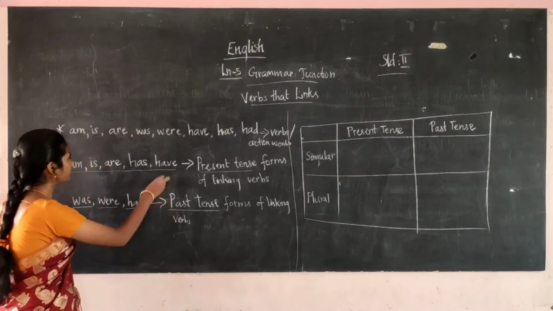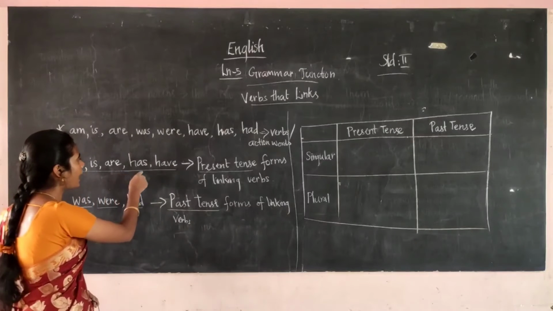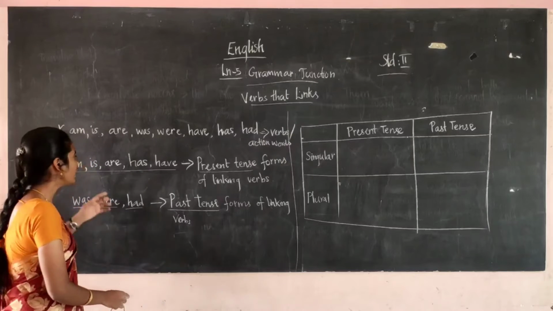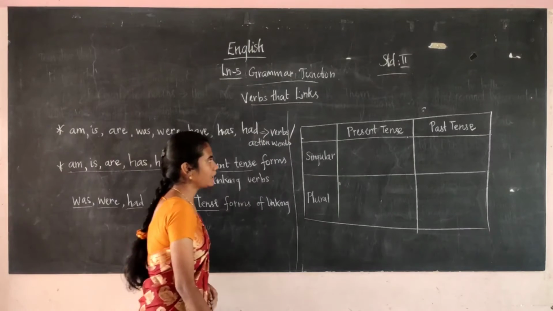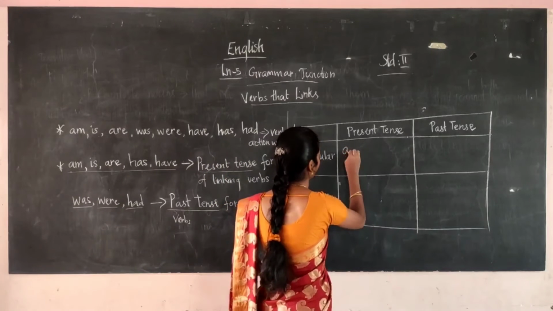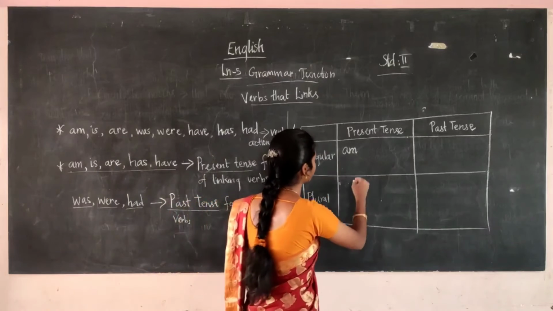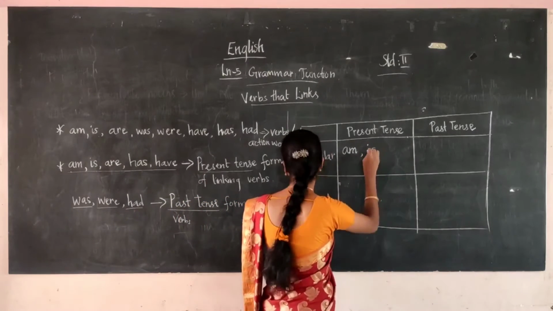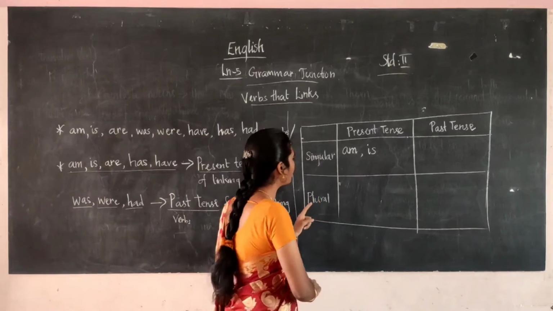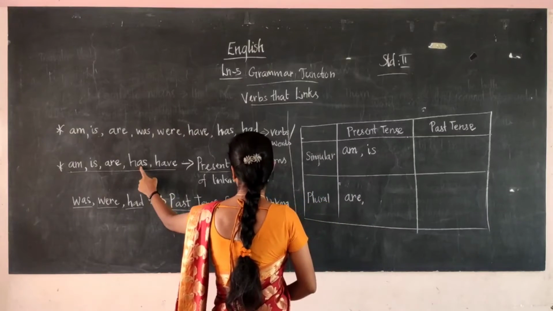Now see this: am, is, are, has, have. These are the 5 present tense verbs. Now we are going to categorize them as singular and plural. Can you tell me? Am is singular. Is is also singular only. Are comes under the plural. Are is plural.